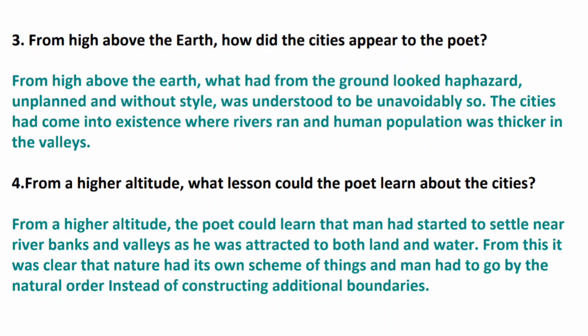Fourth question. From a higher altitude, what lesson could the poet learn about the cities? Answer. From a higher altitude, the poet could learn that man had started to settle near river banks and valleys as he was attracted to both land and water. From this, it was clear that nature had its own scheme of things and man had to go by the natural order instead of constructing additional boundaries.